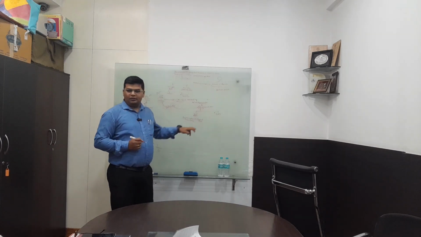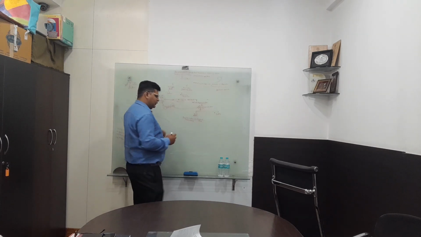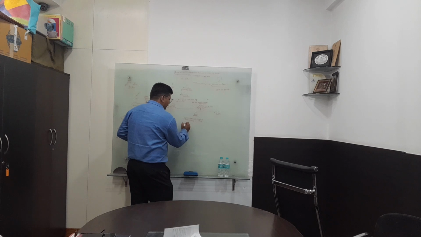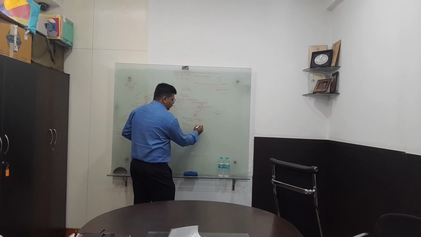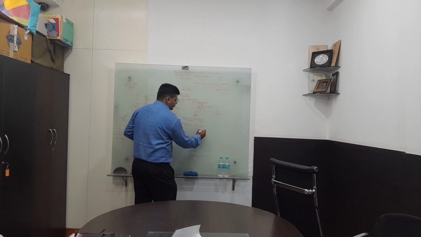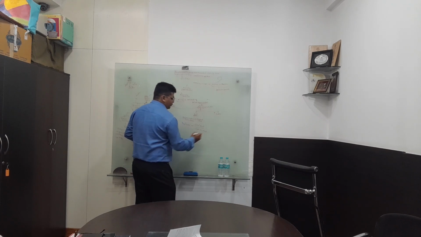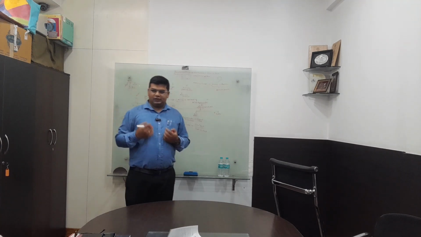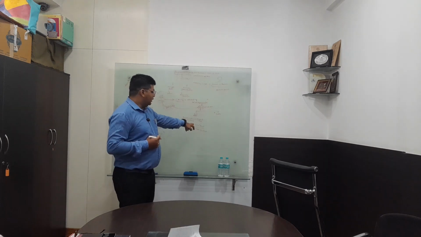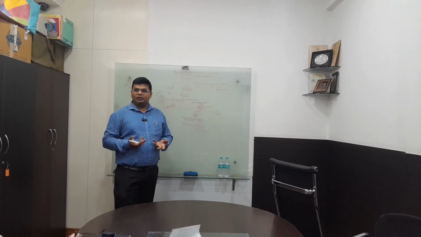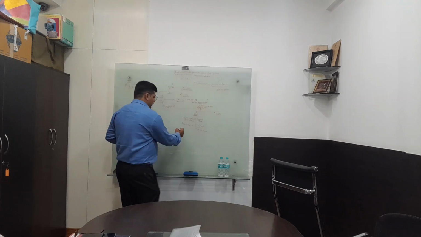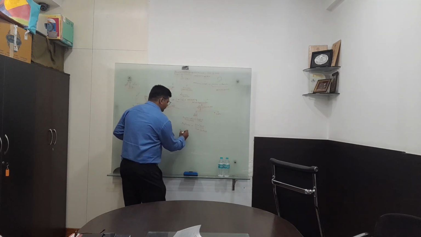For this, the depreciation rate is equal to the depreciation amount divided by the cost of asset. Whatever the cost of asset is, I have to divide the depreciation amount by it. But how will I get the depreciation amount in the SLM method? For that, they give one formula.